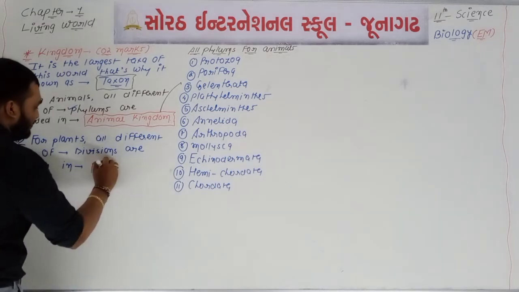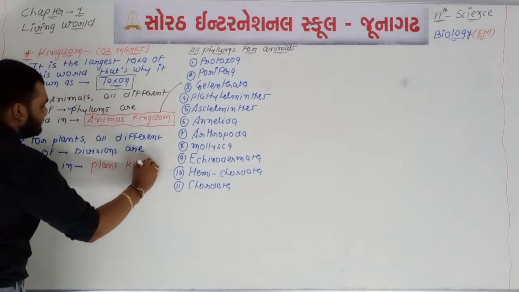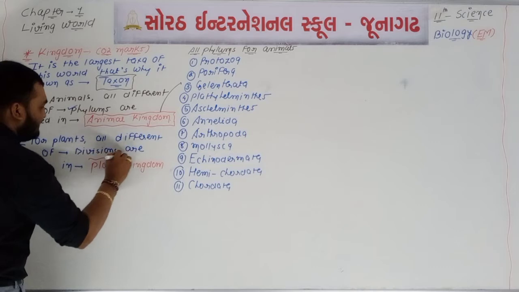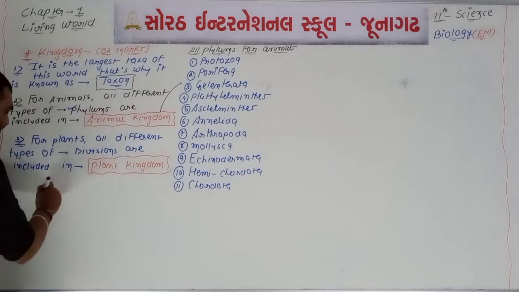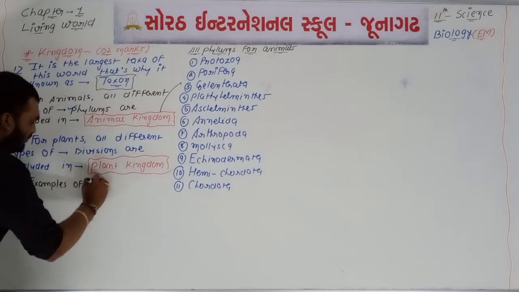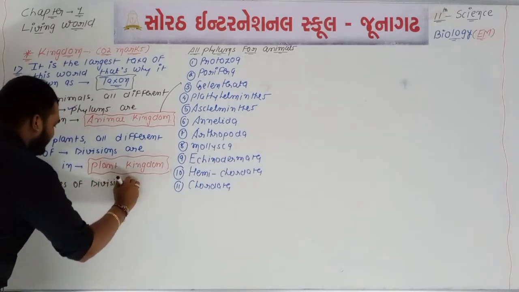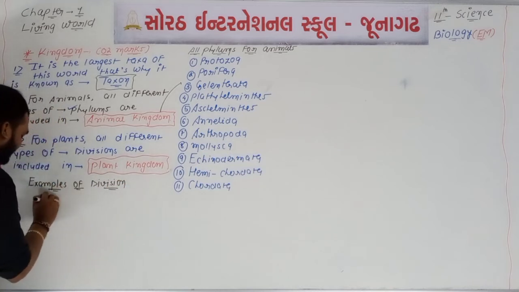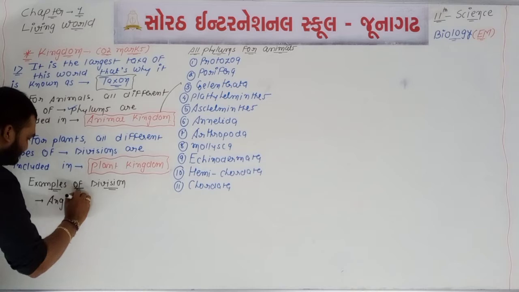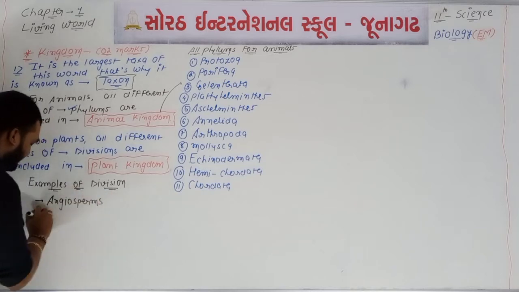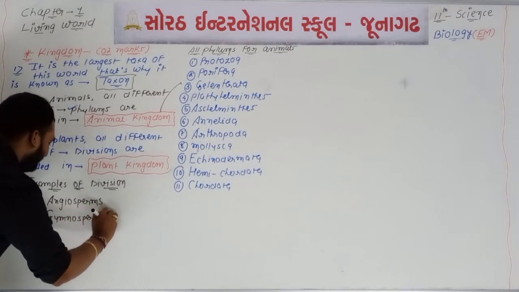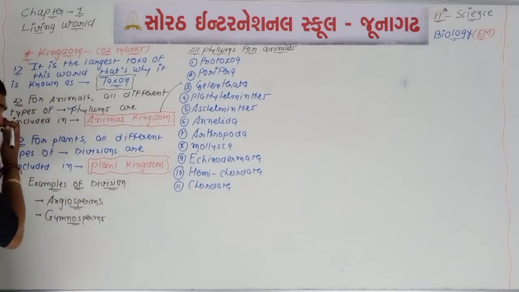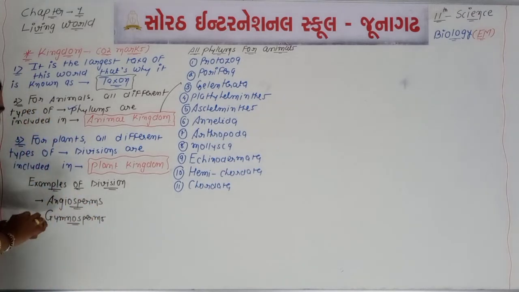For animals phyla are used, but for plants divisions are used. Examples of divisions are angiosperm and gymnosperm. Angiosperm as well as gymnosperm, means flowering plants as well as non-flowering plants.